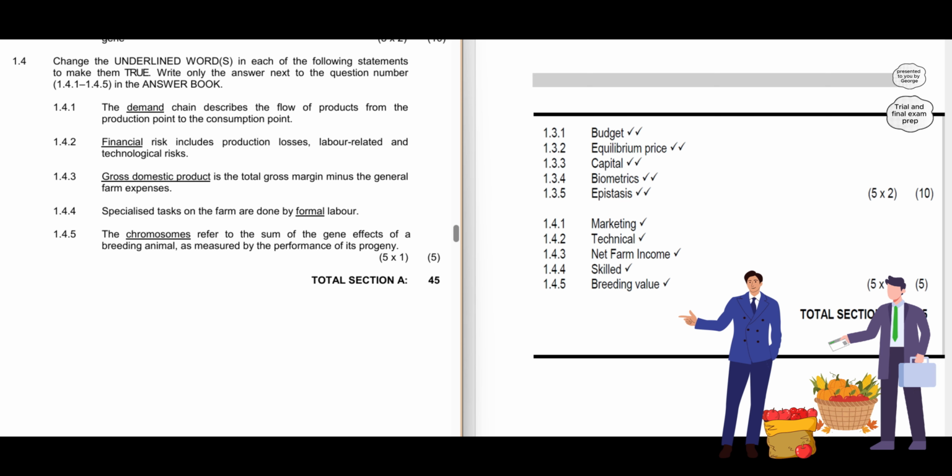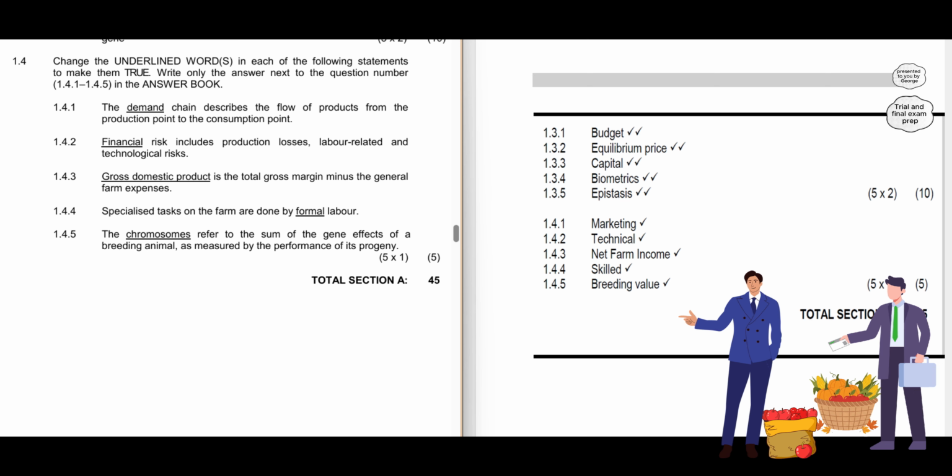1.4. Change the underlined words in each of the following statements to make them true. Write only the answer next to the question number, 1.4.1 to 1.4.5, in the answer book. 1.4.1. The demand chain describes the flow of products from the production point to the consumption point. The correct term is marketing. 1.4.2. Financial risk includes production losses, labor-related and technological risks. The correct term is technical. 1.4.3. Gross domestic product is the total gross margin minus the general farm expenses. The correct term is net farm income.